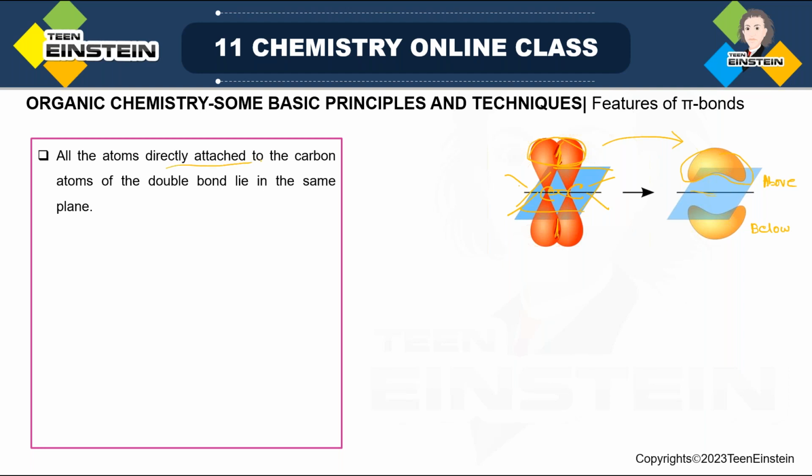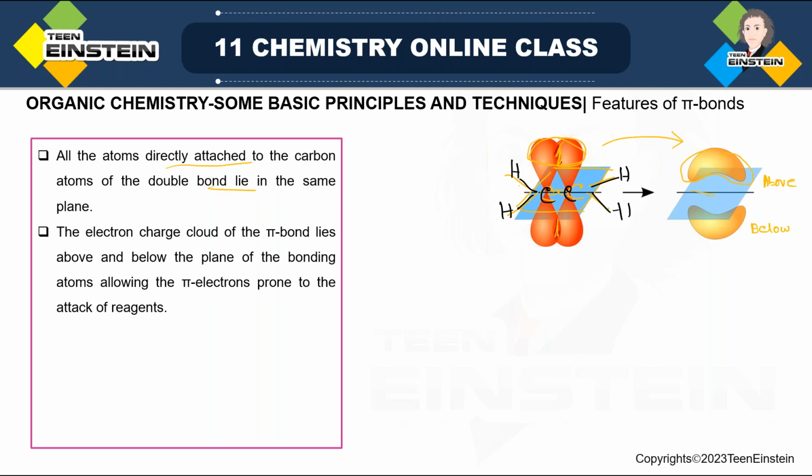So all the atoms directly attached to the carbon atoms of the double bond lie in the same plane. Just consider the previous structure where I have added these two carbon-hydrogen bonds to satisfy the valency. Now these two carbon atoms and all four hydrogens will be in the same plane. That is the plane that you are seeing in sky blue color. But the two p orbitals will be perpendicular. Not just carbon-hydrogen, I mean to say any other covalent bond will lie on the plane, but not